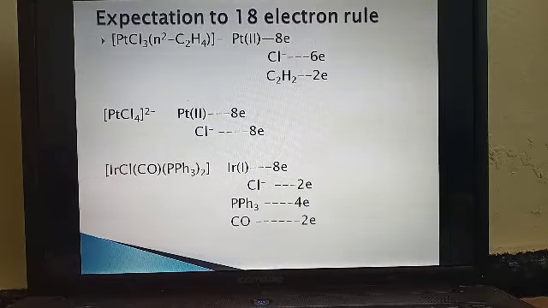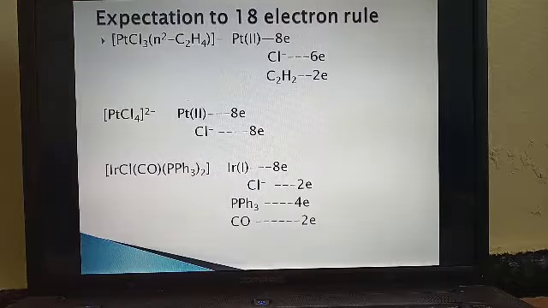Once again there is an exception to the 18 electron rule. The number of electrons is not 18, but they are stable in some complexes. That is a violation of the 18 electron rule, or nothing but the 16 electron rule. This is because all high spin d8 metal ions are octahedral, but low spin d8 metal ions are square planar. An important class of square planar low spin d8 metal ions are rhodium, iridium, nickel, palladium, and platinum. They show low spin complexes with a square planar structure, so they do not show 18 electrons. They violate the 18 electron rule, but they are stable with 16 electrons.